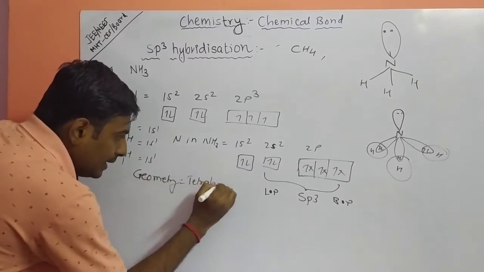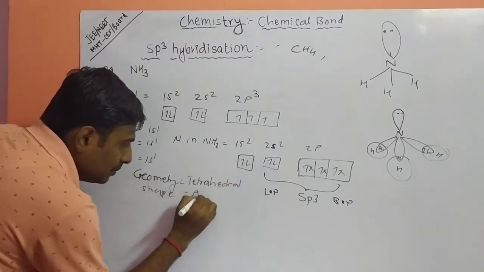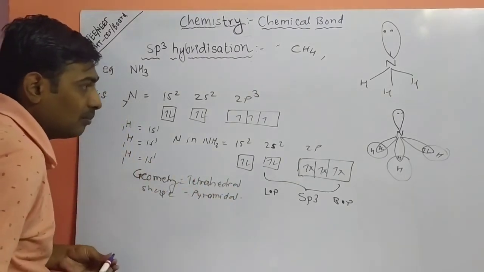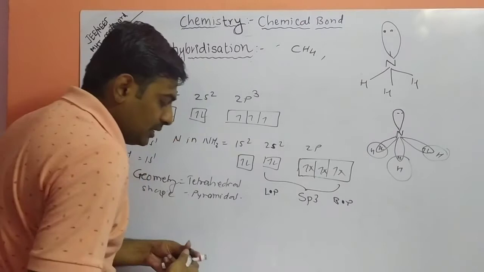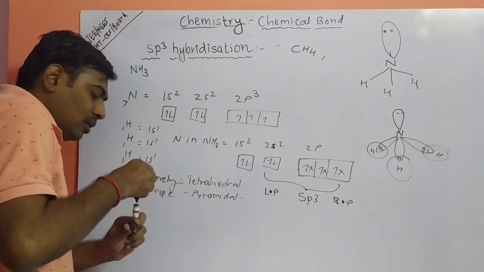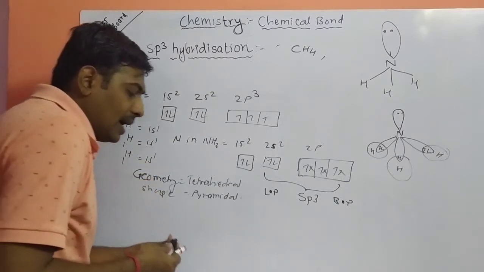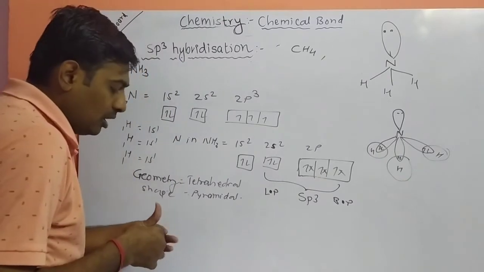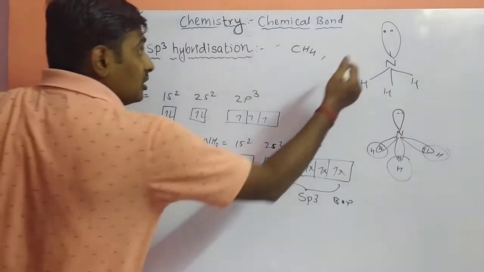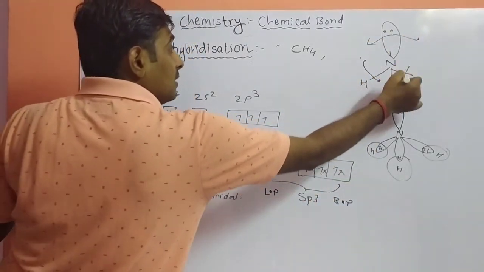Geometry tetrahedral, shape pyramidal. Next one, bond angle 107.3. Why does the bond angle decrease? Because the lone pair of electrons will repel the bond pairs, and these bonds are shifted toward the downward side. So the bond angle decreases from 109 to 107. The lone pair is continuously vibrating, so these bonds are shifted downward.